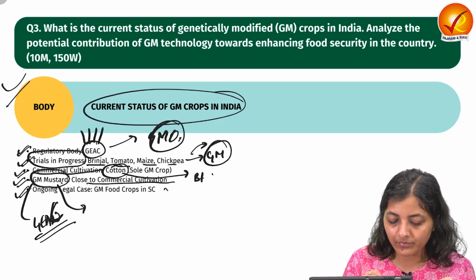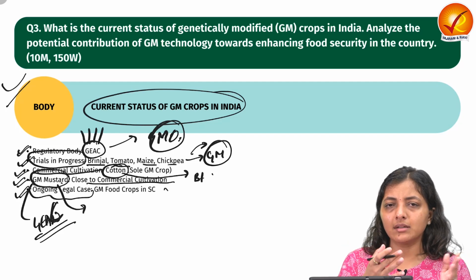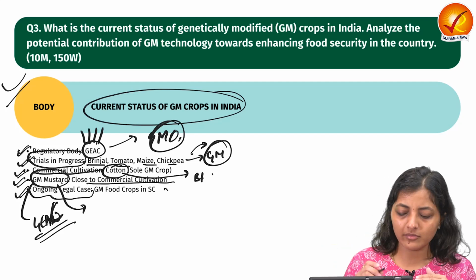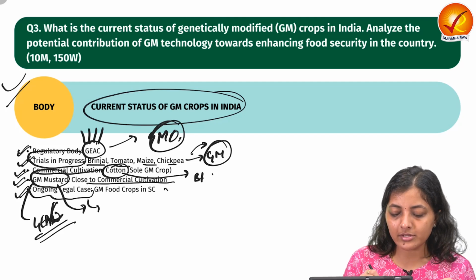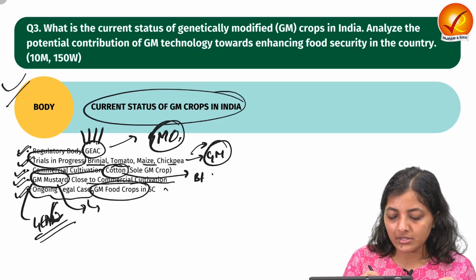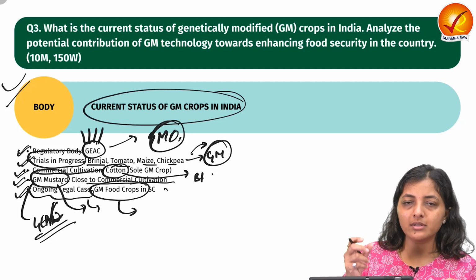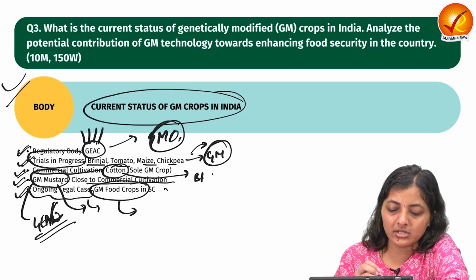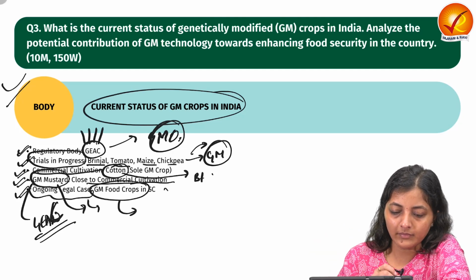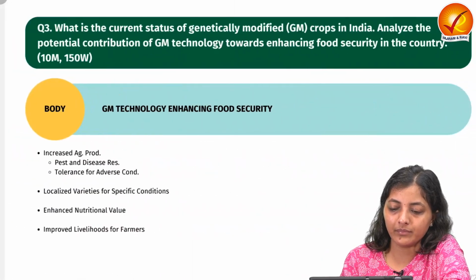Then next is the status of GM crops. We can tell about some petitions with respect to the GM crop, that there is an ongoing legal case in the Supreme Court about the GM food crops, about whether we can use that GM crop, or there is a petition with respect to the ban of the GM food crop. So this is the particular status of the GM crops in India.